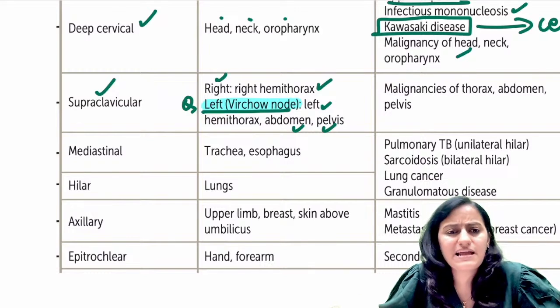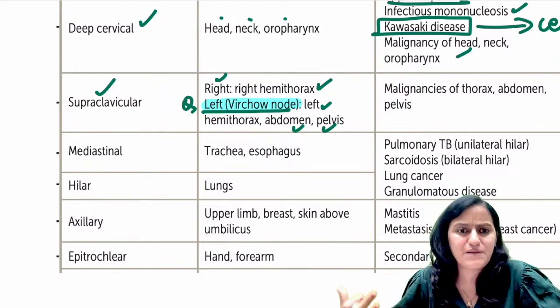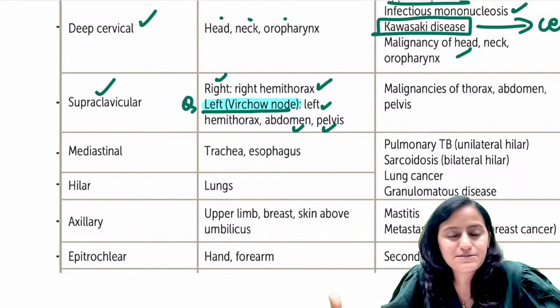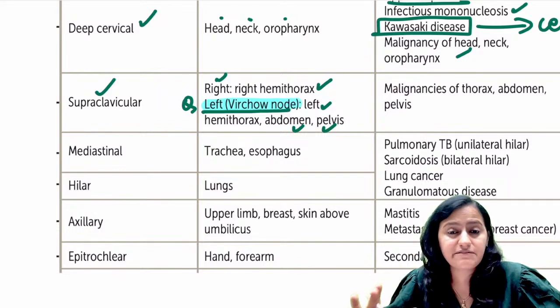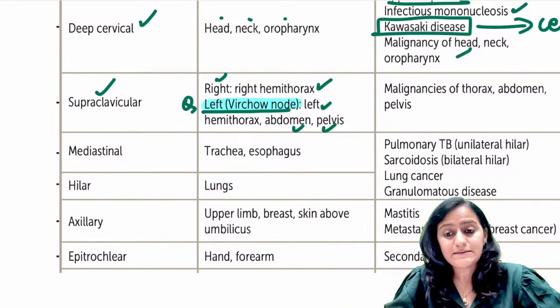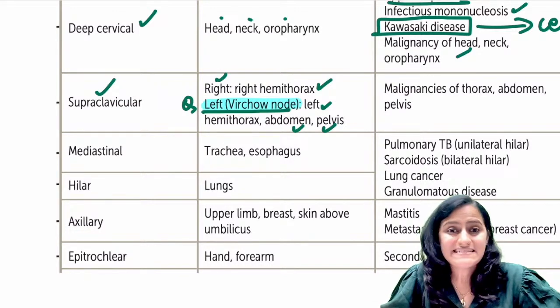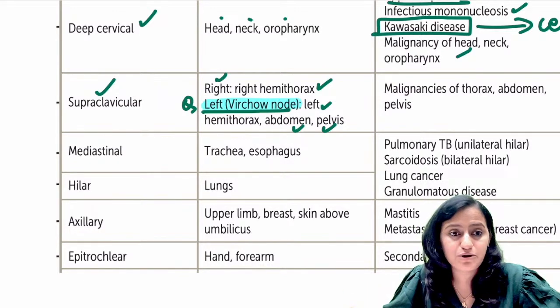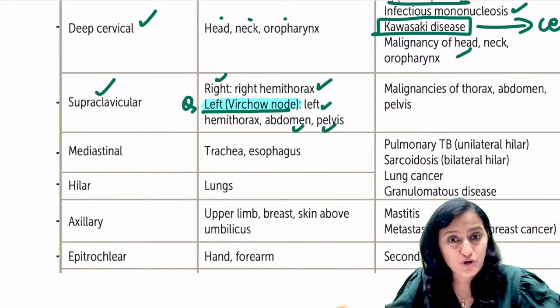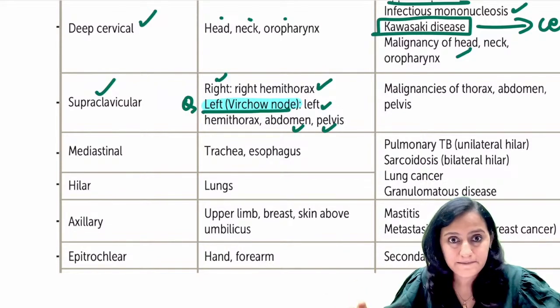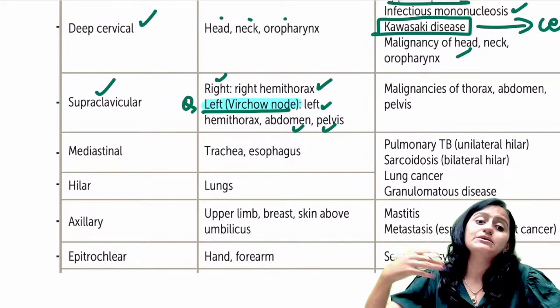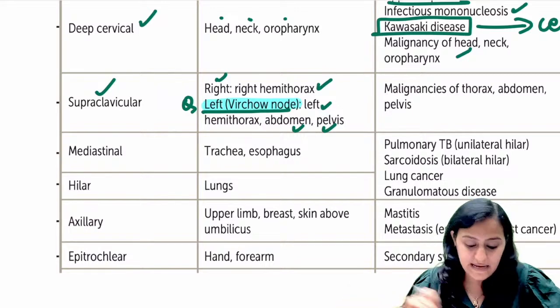You know that supraclavicular lymph node also comes in CA breast, right? In CA breast, what is the sentinel lymph node, the first lymph node to be involved? What is the sentinel lymph node? Sentinel lymph node is the axillary lymph node, right, which is the most important prognostic factor in a patient of breast cancer, right? And then finally, what is the final lymph node for the breast cancer?